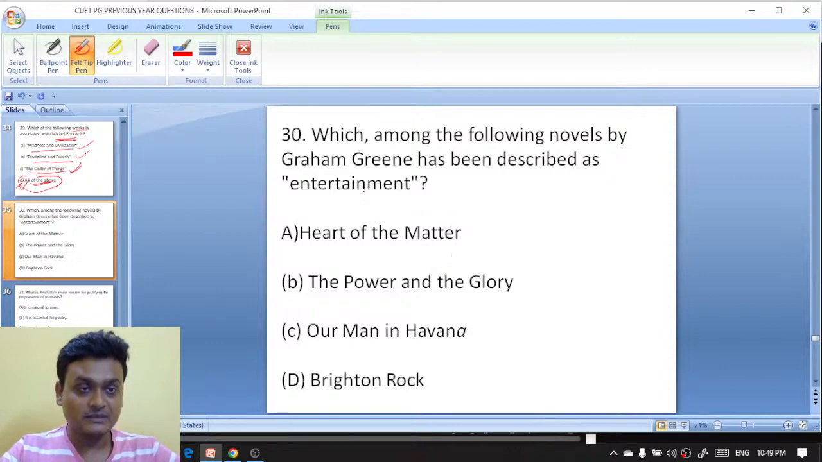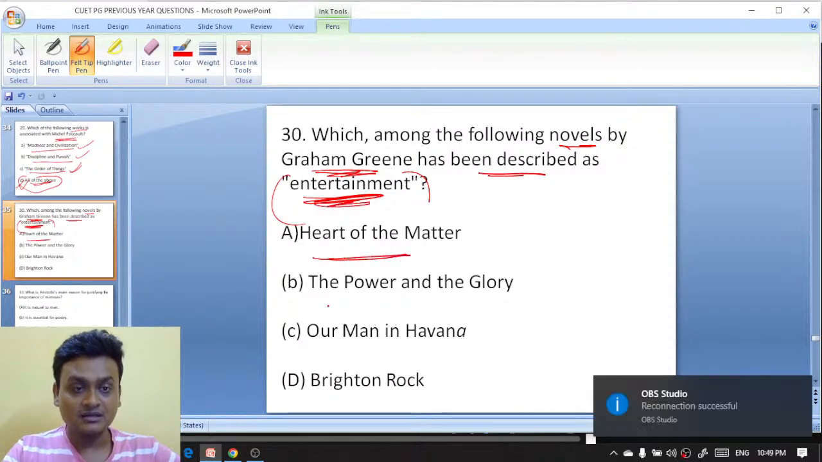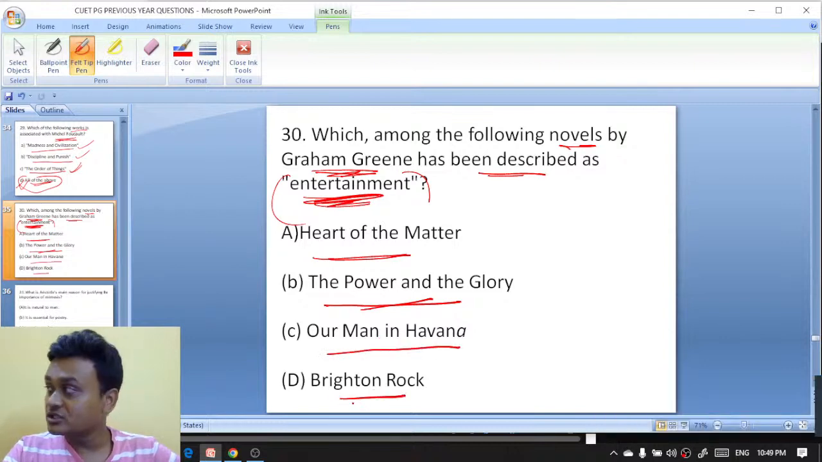Now, question number 30. Which among the following novels by Graham Greene has been described as entertainment? ग्राहम ग्रीन का कौन सा नॉवेल has been described as entertainment? Options: Heart of the Matter, The Power and the Glory, Our Man in Havana, Brighton Rock, all of the above.